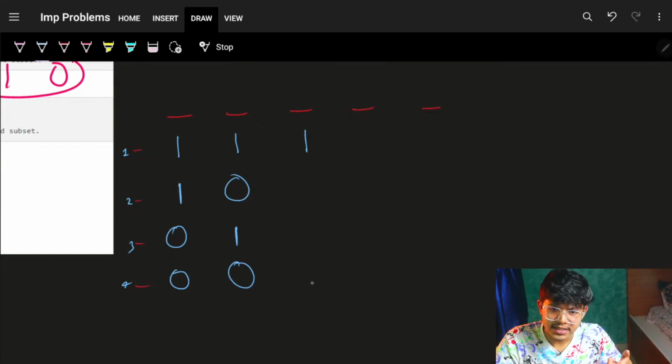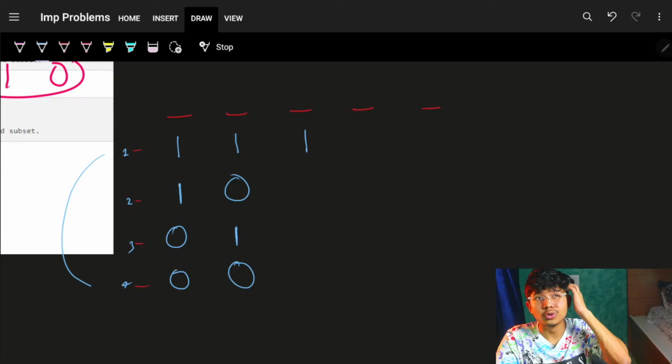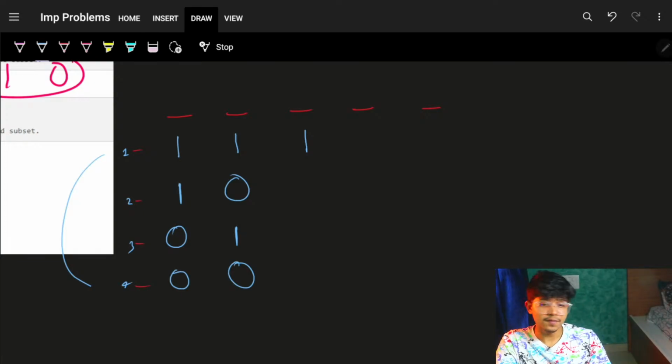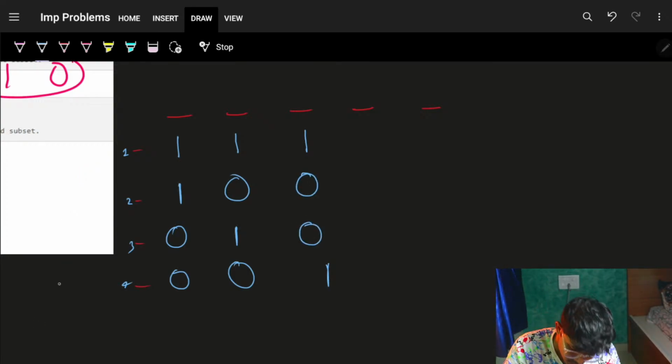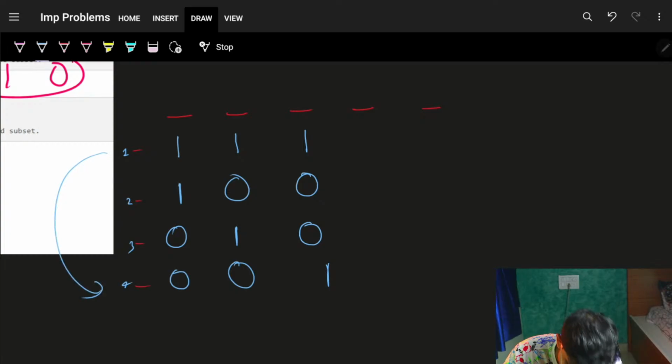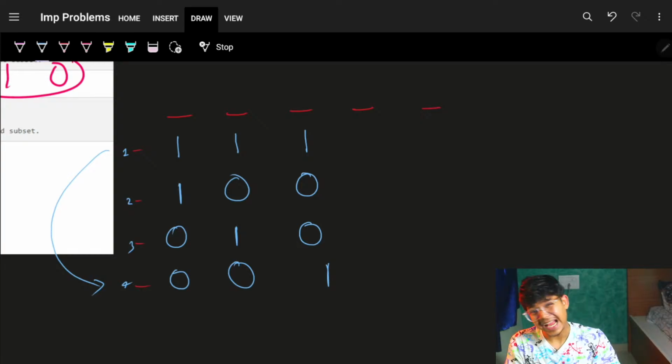Cool, no worries. Aryan, what if you choose 1 and 4 row? If I choose a 1 and a 4 row, then let's make something like this. It would become a 0. It would become a 0. I can simply say, okay, I cannot choose my 4 rows, 1 and 4. Now, why can I choose 1 and 4?